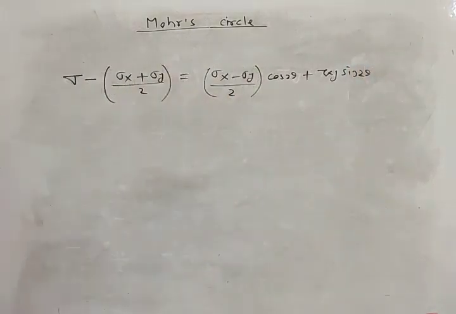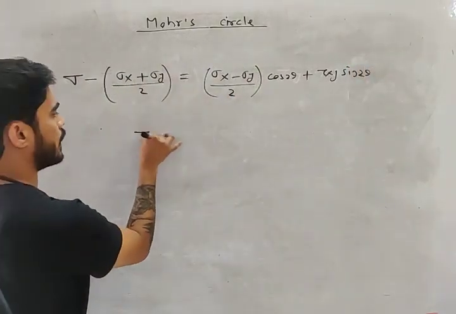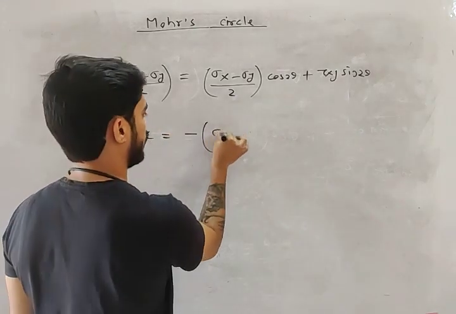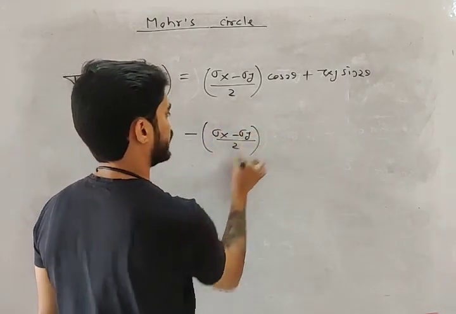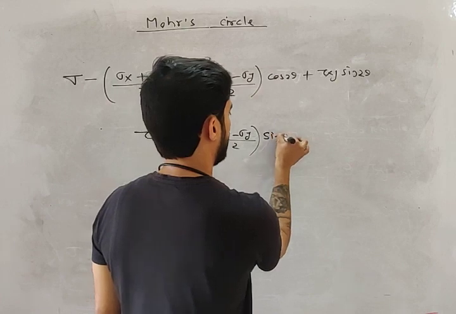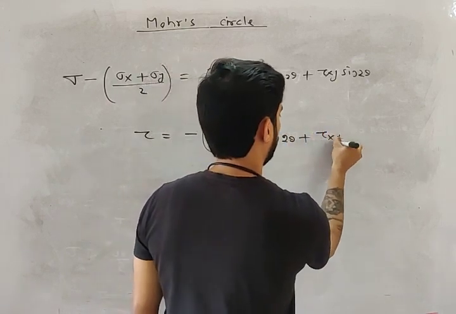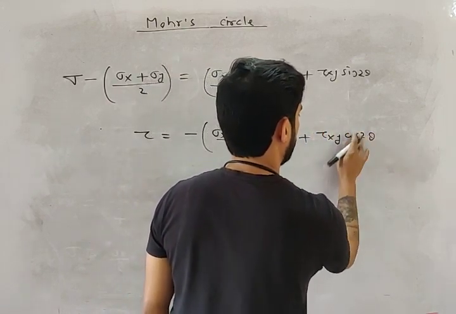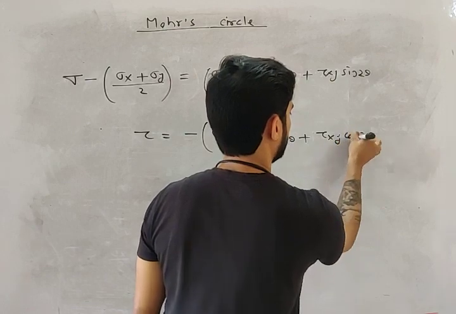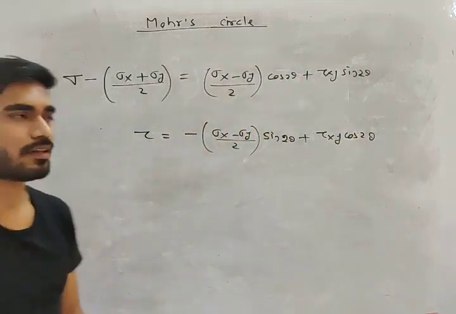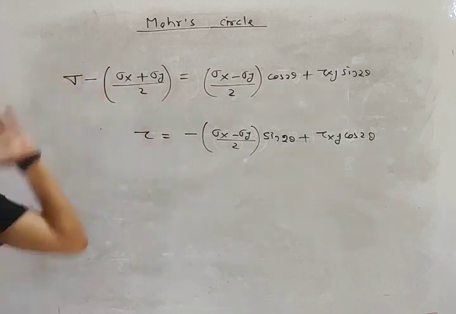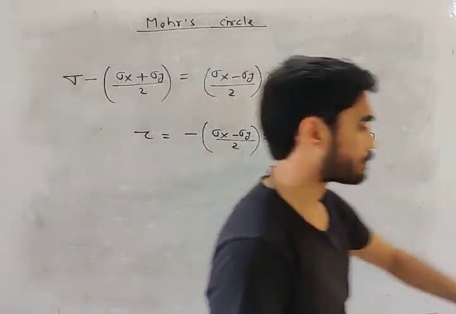This will be the equation of sigma. And what will be the equation of tau, my friend? This is minus of sigma x minus sigma y by 2 sin 2 theta plus tau xy cos 2 theta. So sorry for that, sometimes I make this type of mistakes. Okay, क्योंकि बोर्ड पे लिखना होता है, so I can't see the entire thing clearly.